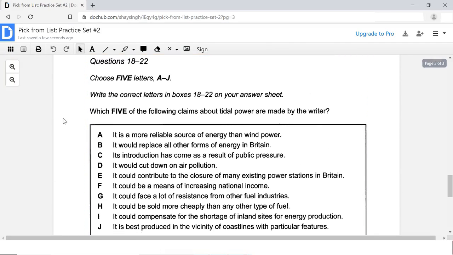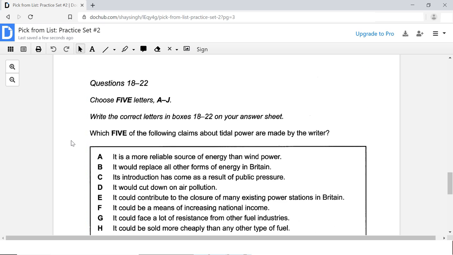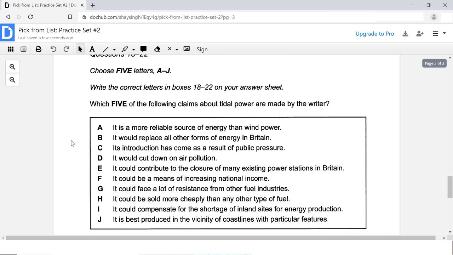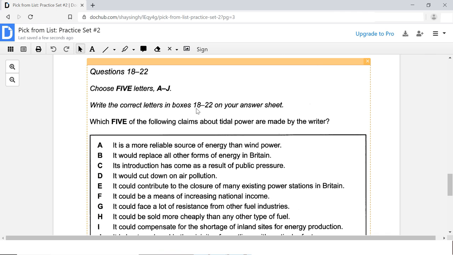So here we have our pick from the list question, and in this case, what you'll notice is that we don't really have a question with keywords. The question says, which 5 of the following claims about tidal power are made by the writer?